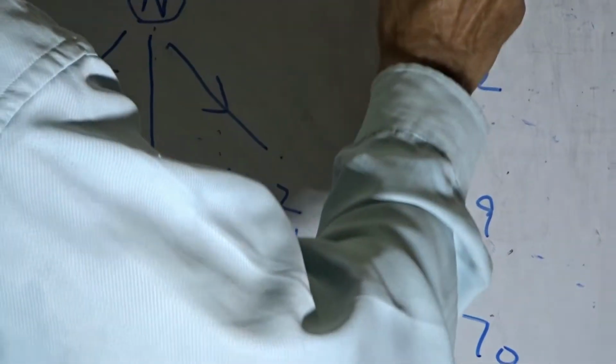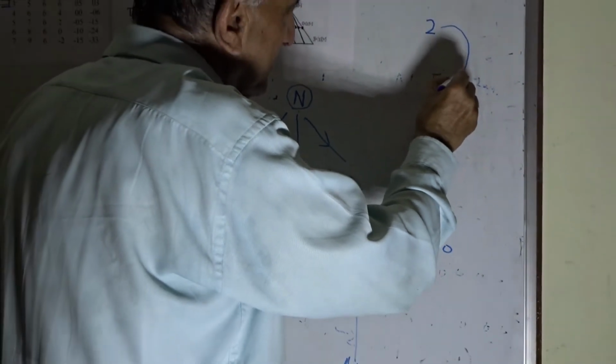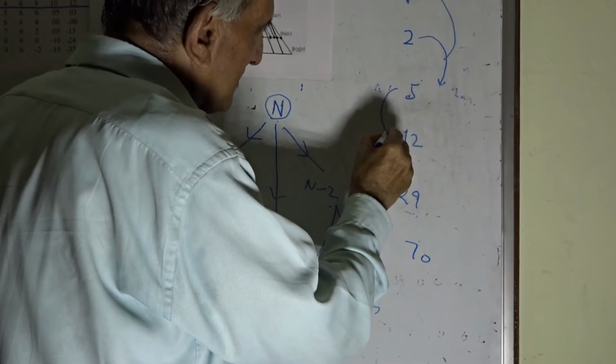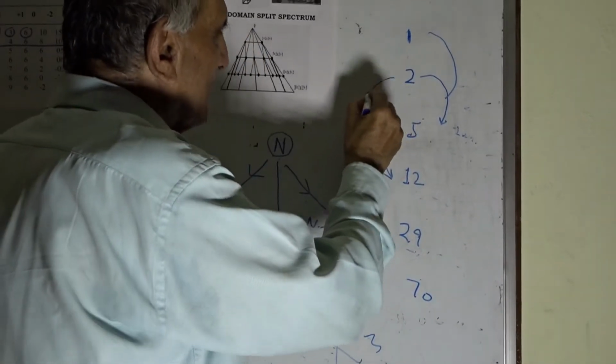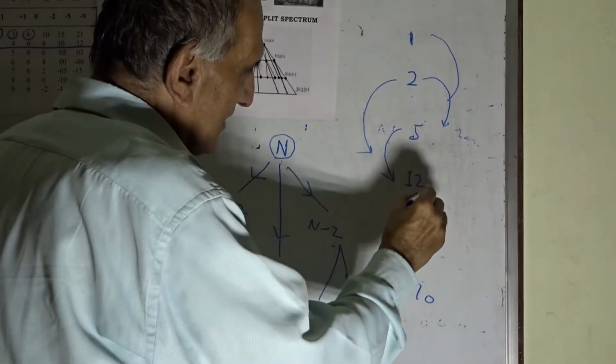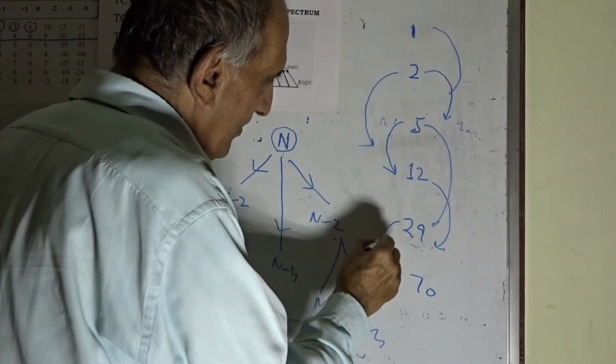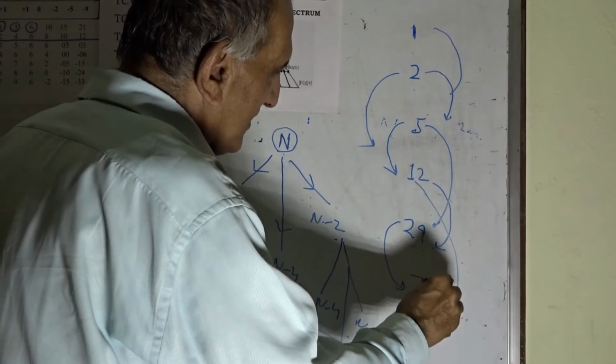See how it comes to be. It is double of this plus this. Here it is double of this plus this. Here it is double of this plus this. Here it is double of this plus this.